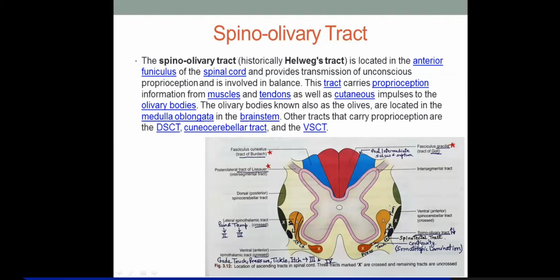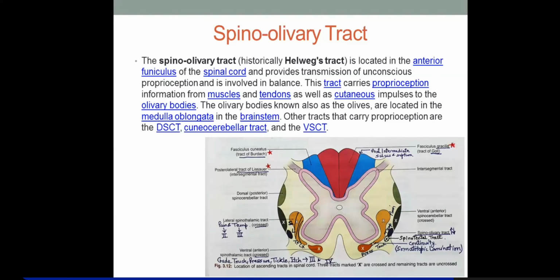Ultimately the fibers will reach the olivary. And where is the olivary? I told you, in the upper portion of the medulla. The olivary bodies, known as the olives, are located in the medulla oblongata in the brainstem. Let me tell you once again, revise this. Like the medulla, you take three sections: upper level, middle level, lower level. In the upper level of the medulla, what you find is the inferior olivary nucleus, and that's why they show a bulging anterolaterally, and that bulging is called the olives.